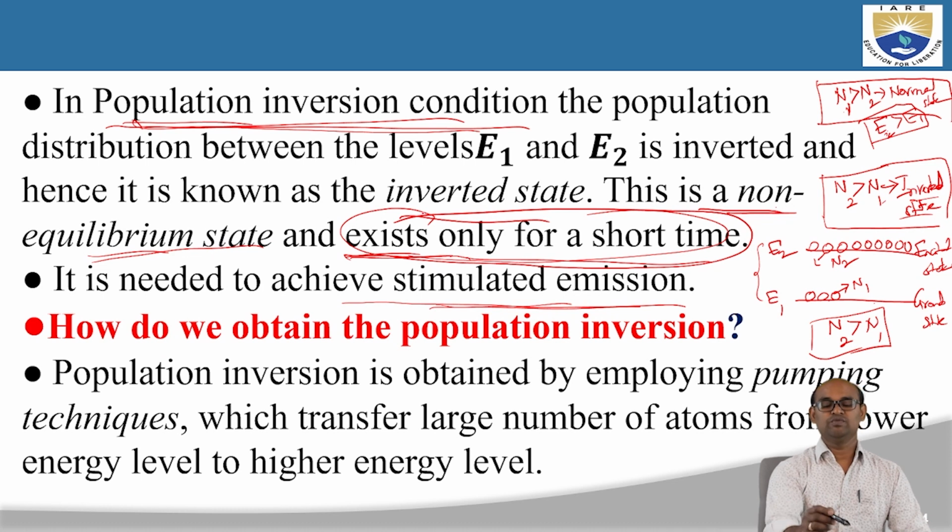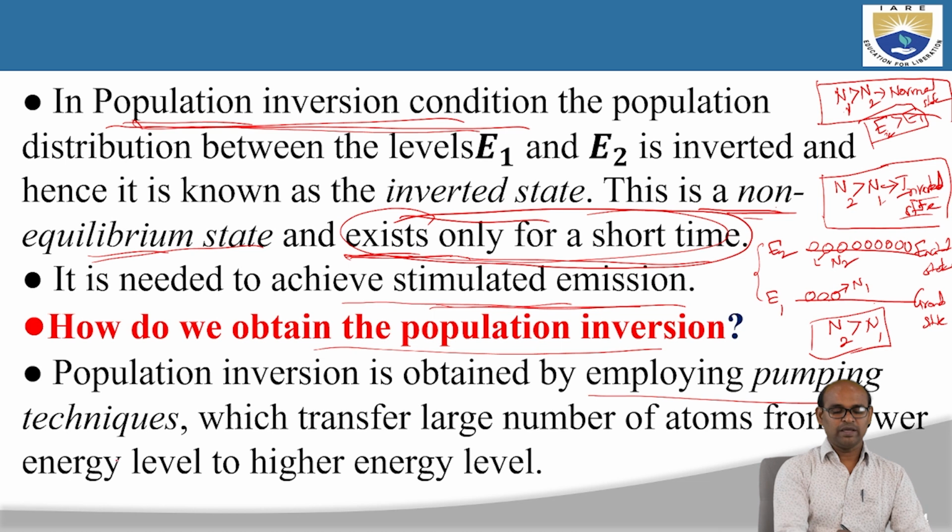But how do we achieve this population inversion condition? In general, you don't have it, because this is a non-equilibrium state. In the equilibrium state we always get N1 greater than N2, but we want population inversion so that we achieve stimulated emission. So how do we achieve it? The answer is that we can achieve population inversion by employing pumping techniques.